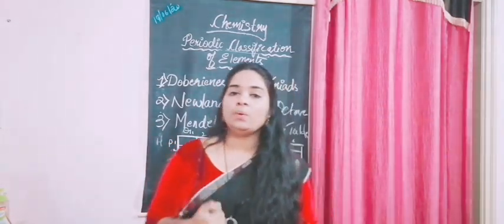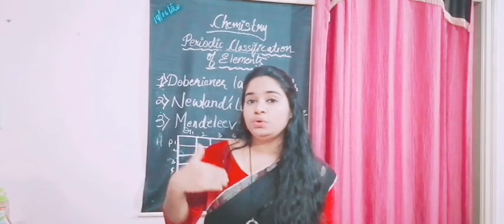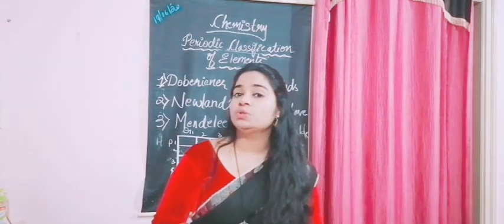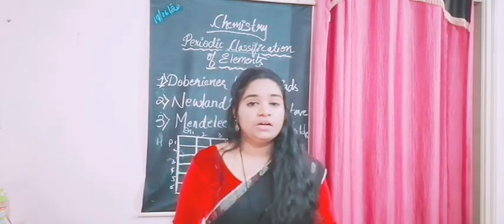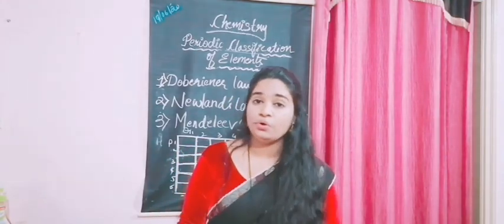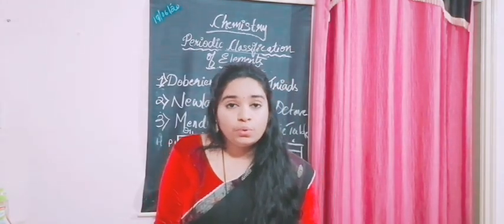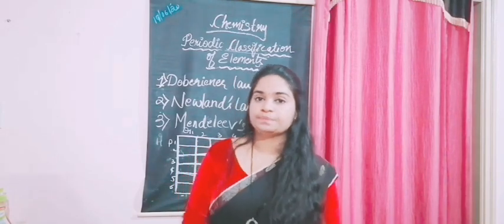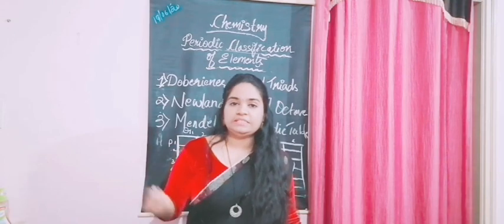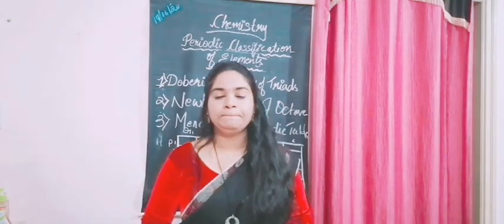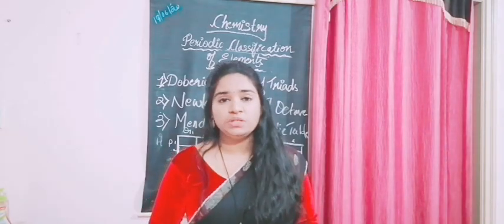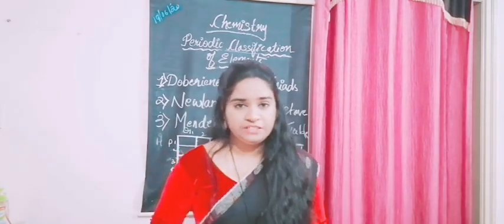Now after element, I asked you how many elements there were. So till date, how many elements are known? There are 118 elements discovered, out of which 94 are naturally occurring. That means natural elements, which already exist on earth as such. And then later on we entered into the discovery of the ways of classification.